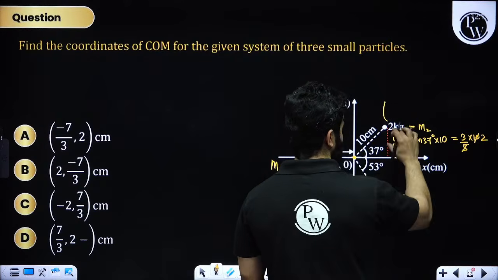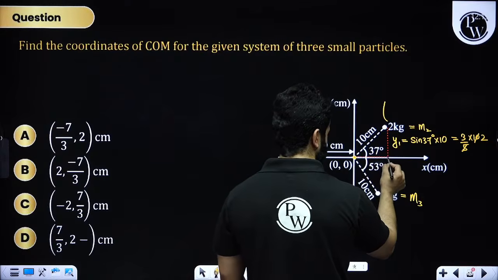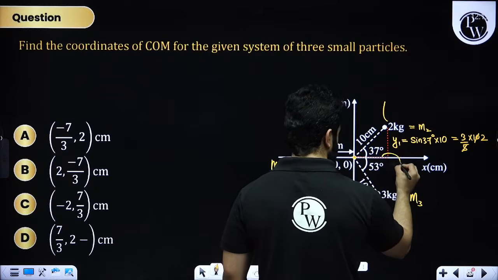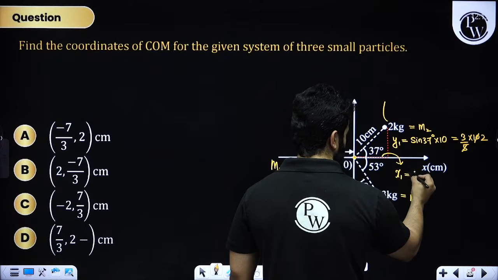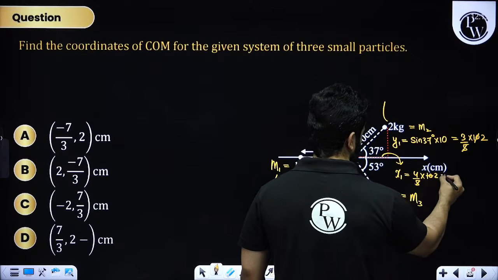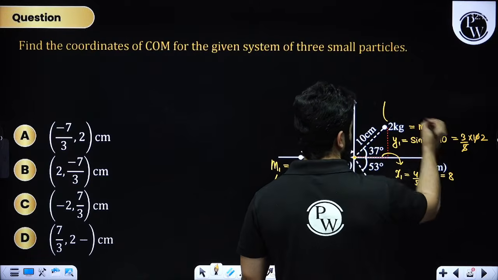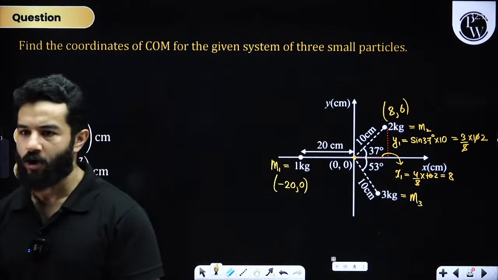So y1 is 6, and as far as x is concerned, let's also write down the value of x1. So x1 will be cos 37, that is 4 by 5 times 10, so this is going to be 8. So the coordinates are, I believe, 8 comma 6.